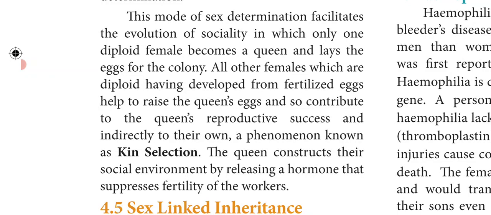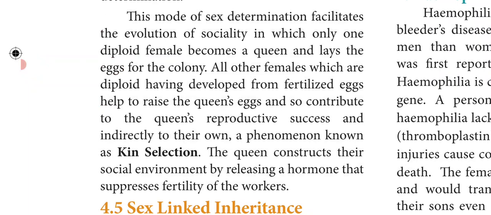The other females, which are diploid and developed from fertilized eggs, help to raise the queen's eggs and so contribute to the queen's reproductive success